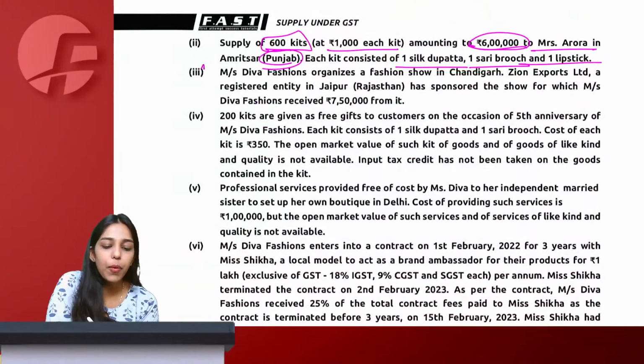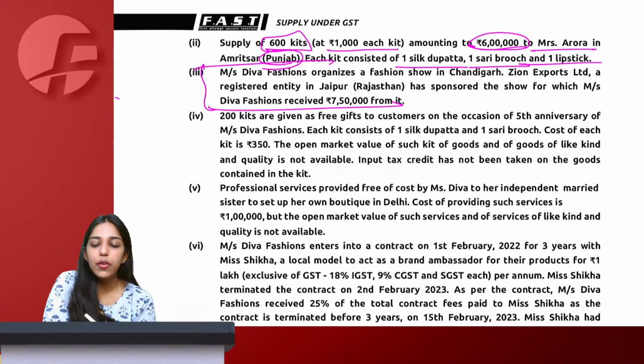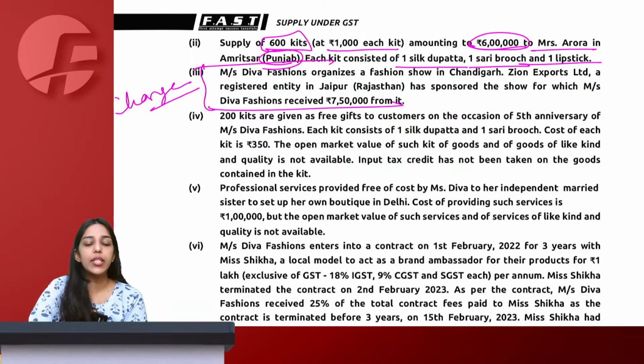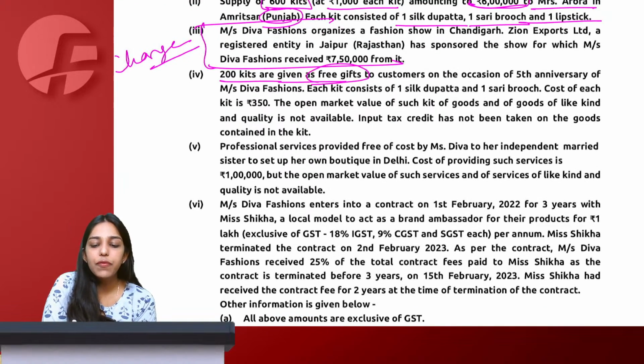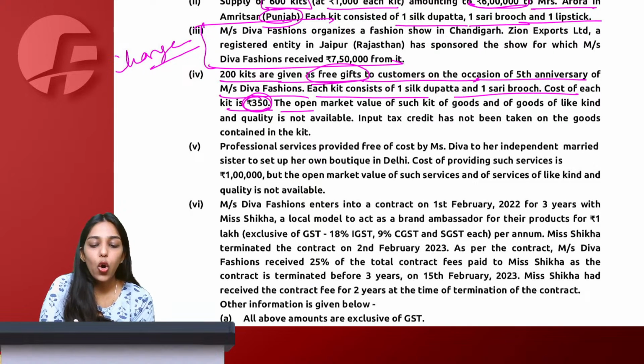Right. Then this is a point of sponsorship service which we are going to study in the chapter of charge, so we can leave it. Chalo. Then 200 kits are given as a free gift to customers on the occasion of the 5th anniversary of Diva Fashions. Again, the cost of each kit is 350. The open market value of the kit is also not available.